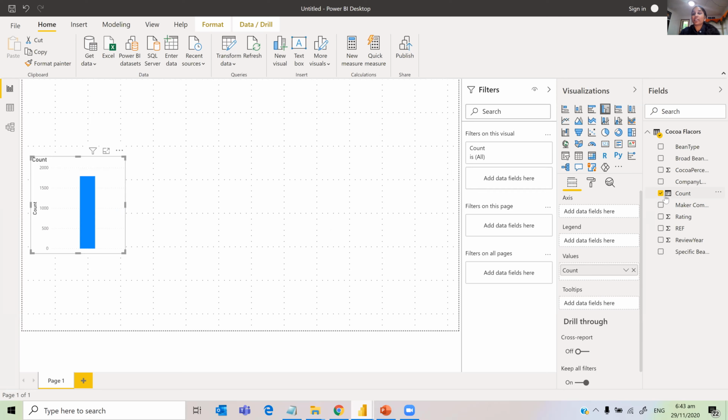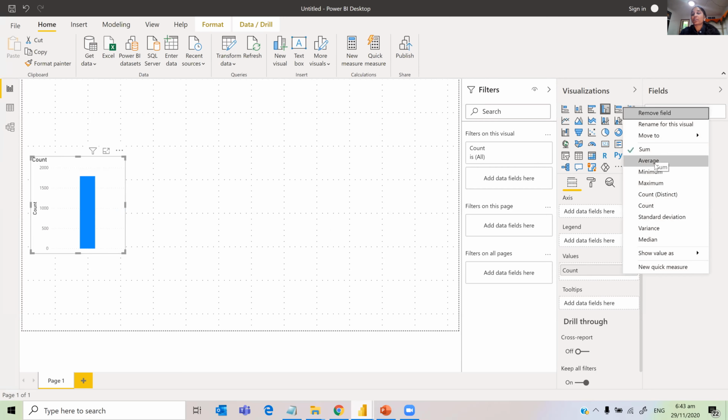Because you have clicked on the integer, it just goes into the values by default, and it summarizes. You can change it to average, minimum, whatever you want to, but by default it takes sum.